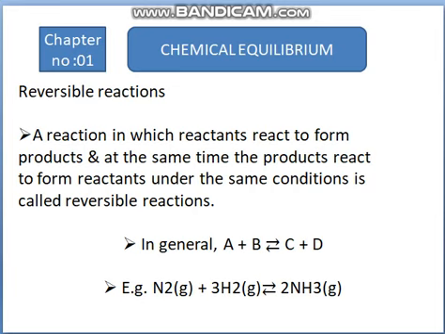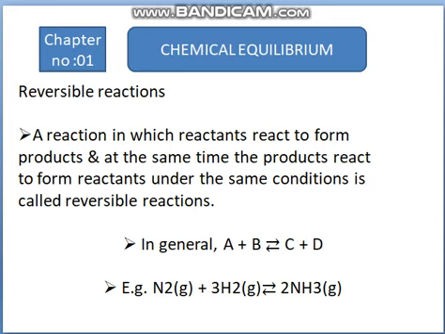For example, when 1 molecule of nitrogen reacts with 3 molecules of hydrogen, it gives 2 molecules of ammonia. At the same time, when 2 molecules of ammonia react with each other or break down into 1 molecule of nitrogen and 3 molecules of hydrogen, that reaction is said to be a reversible reaction.